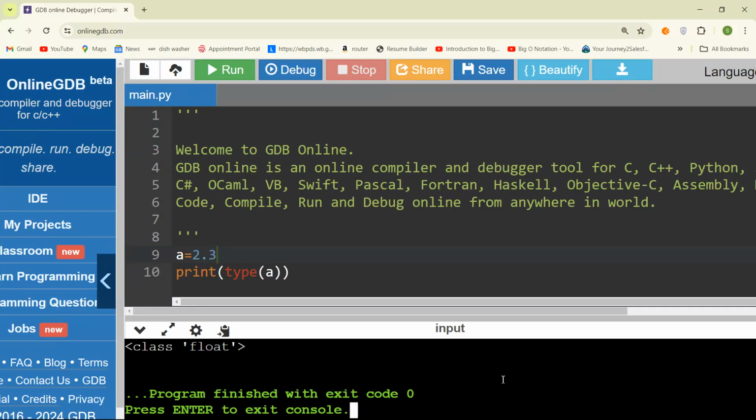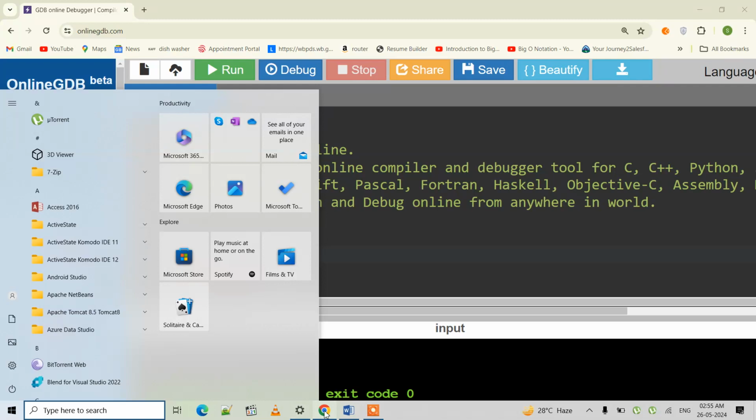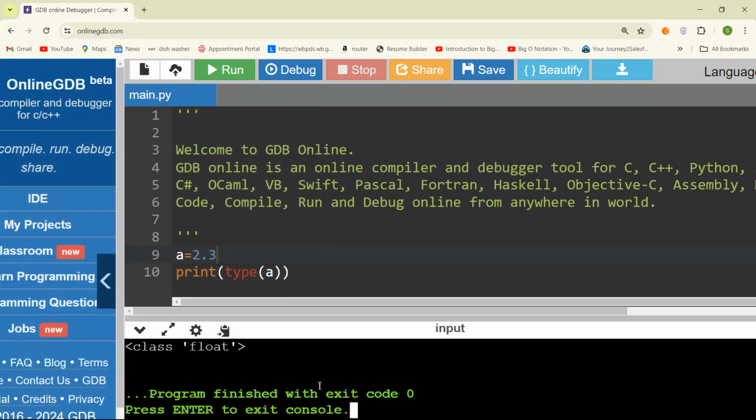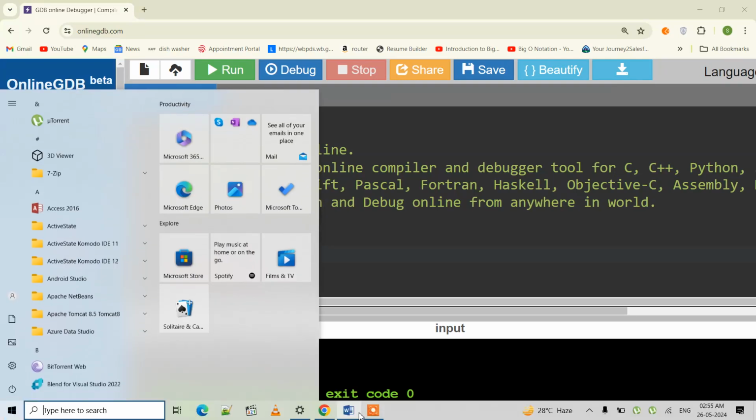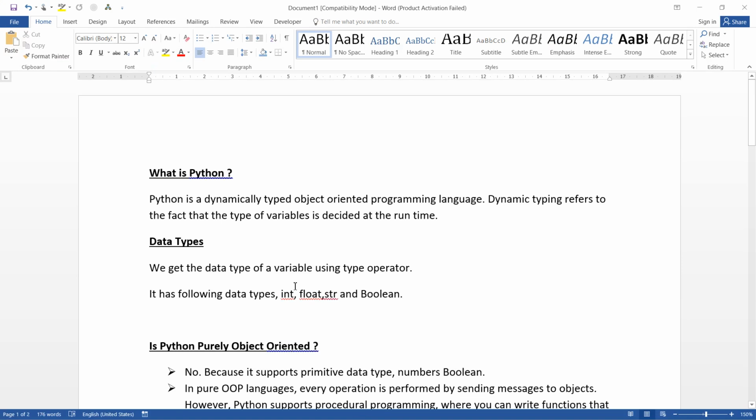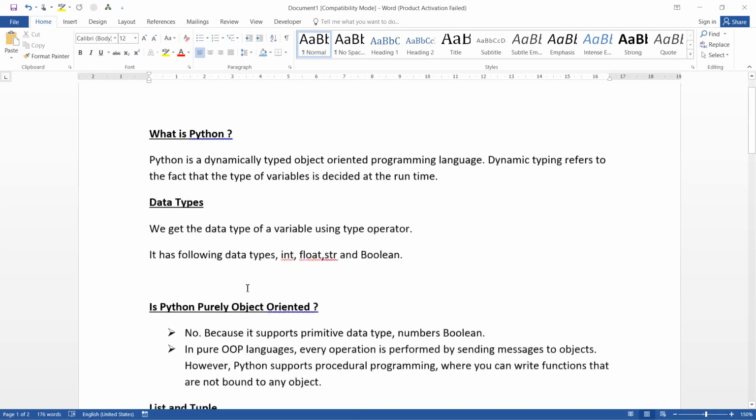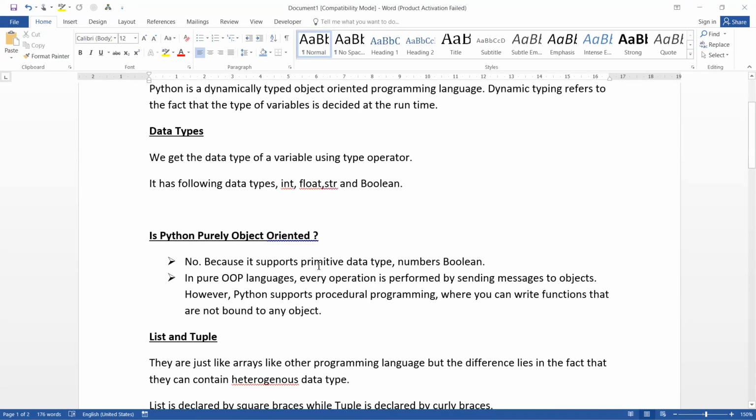This is part 2 of my video on Python. In this video, we will be discussing whether Python is a purely object-oriented programming language or not. So if I open my notepad, or that is Word, it says no, because it supports primitive data types. As in the earlier video, I have already shared that it supports integer, float, boolean. Those are primitive data types. For that one reason, Python is not purely object oriented.